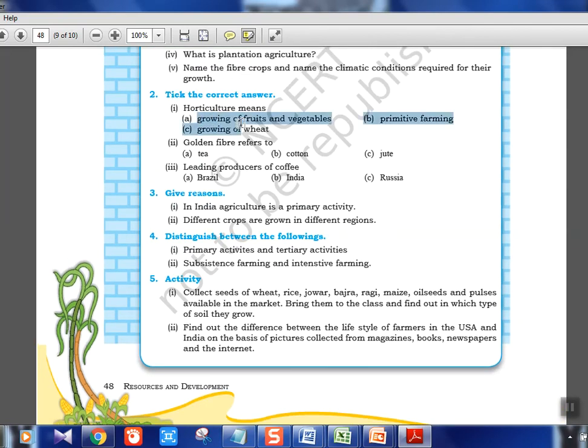Horticulture means growing of fruits and vegetables. Golden fiber refers to jute. Another thing, golden revolution is there. Green revolution, red revolution, pink revolution, lot of things are there. Try to make a table of it. We'll also put it in some video, but try to make notes of that.